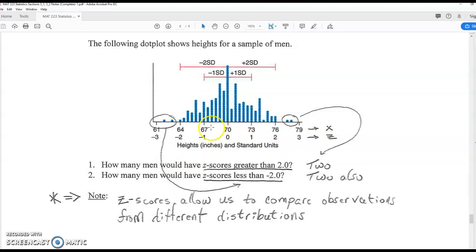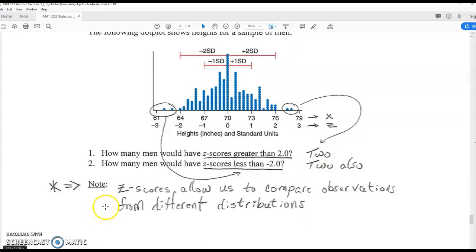Now, if we're looking for unusual values, how many men would have z-scores greater than 2? That would be unusual. That would be unusually tall men. Notice that there's only 2 dots up here that were unusually tall, z-scores of greater than 2. How many men would have z-scores less than negative 2? Again, that would be unusually short. So that would be these 2 guys. There's also 2. So make a note, z-scores allow us to compare observations from different distributions because it just gives you how many standard deviations above or below the mean it is, and that allows us to look at different distributions and actually compare data values that way.